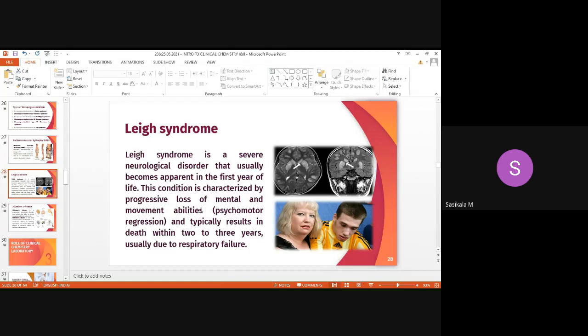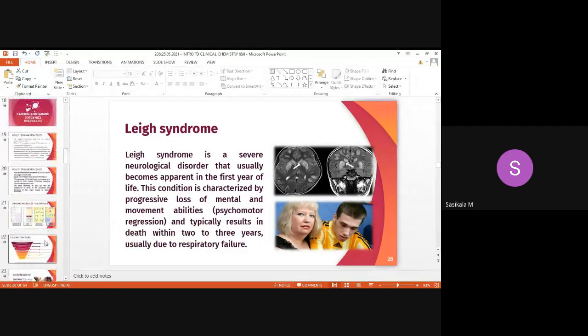So this is known as Leigh syndrome. It affects the CNS, so it is considered a neurological disorder caused by mitochondrial dysfunction.